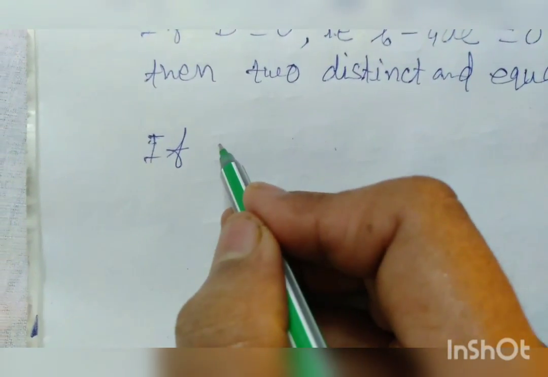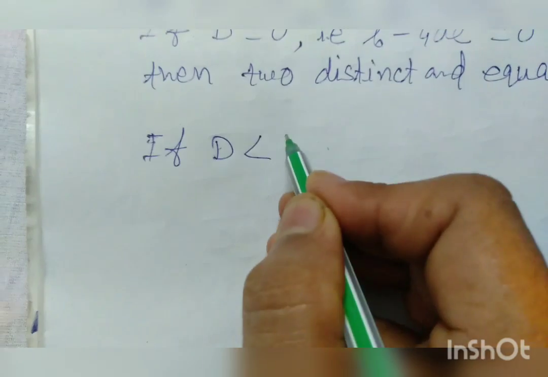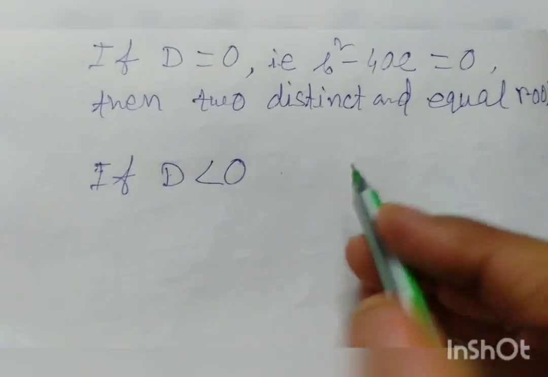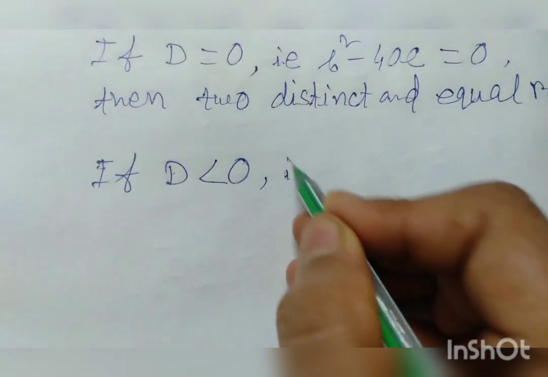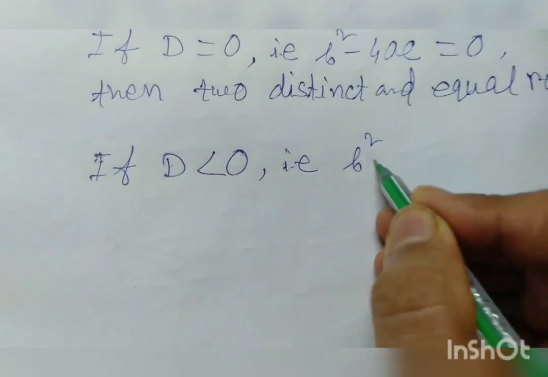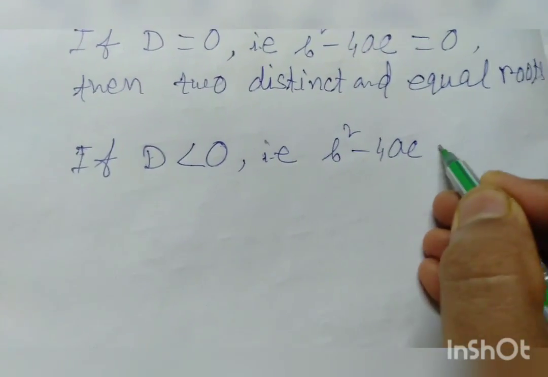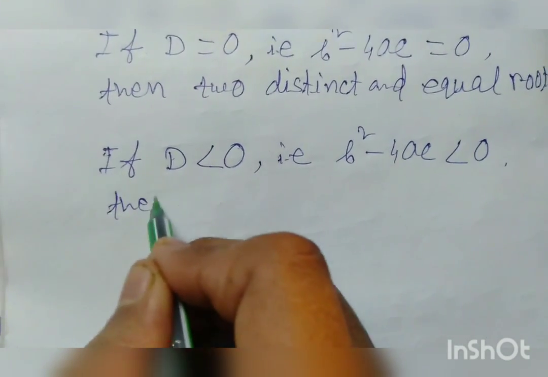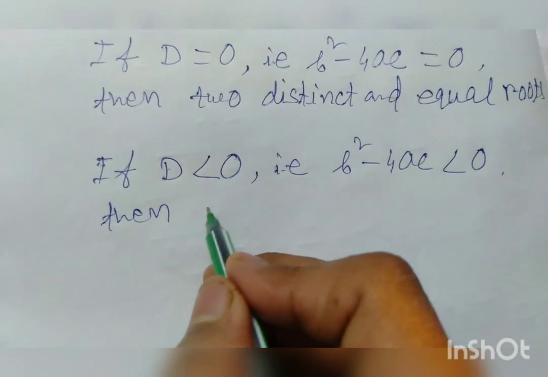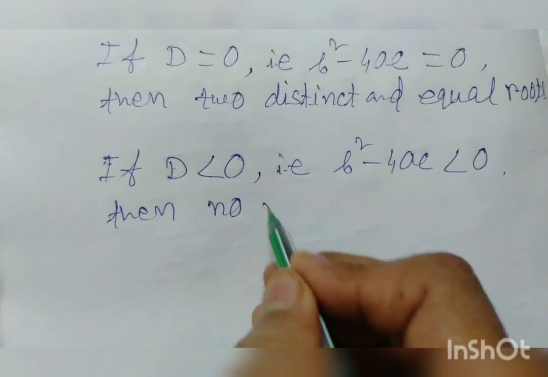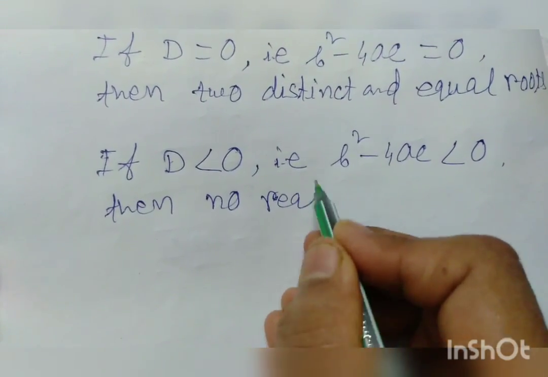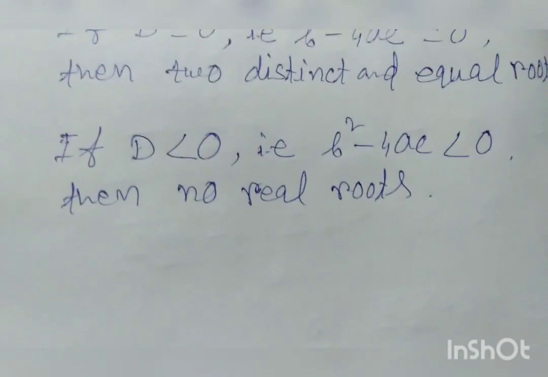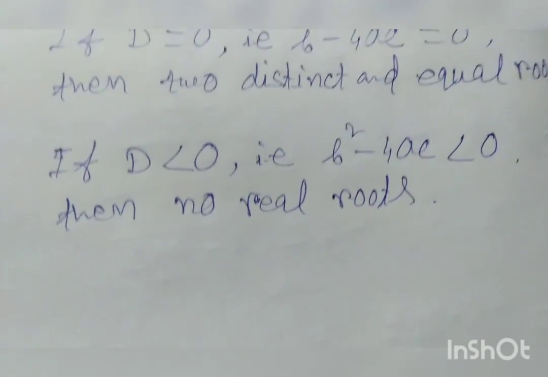If D is less than 0, that is b square minus 4ac is less than 0, then no real roots, that is imaginary roots we get.